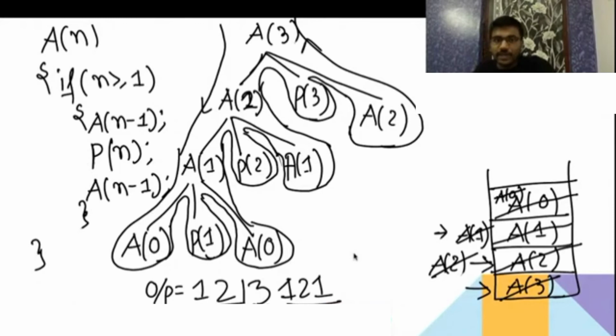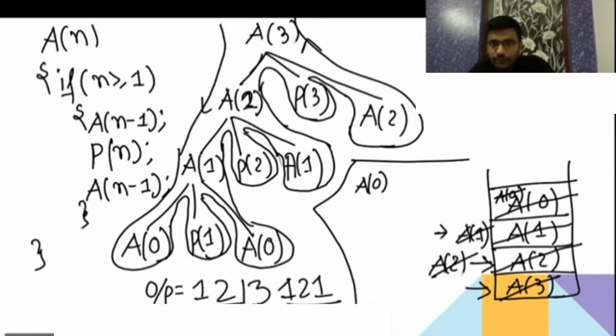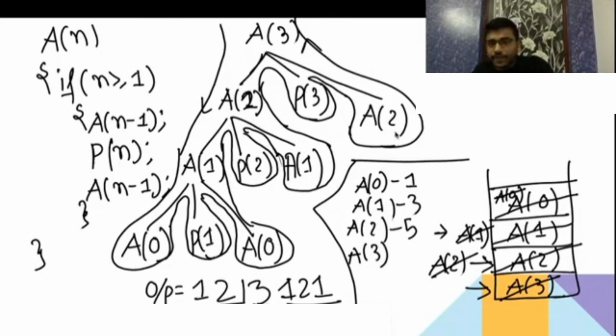Let me write in the next one. If you're done with the writing, please let me know. I will go to the next slide. So A0 is doing one function call. A1 is doing how many function calls? 1, 2, 3. Then A2 is doing how many function calls? 1, 2, 3, 4, 5. 5 function calls. Then A3 is doing, so here 5, that is 10, 11 function calls.